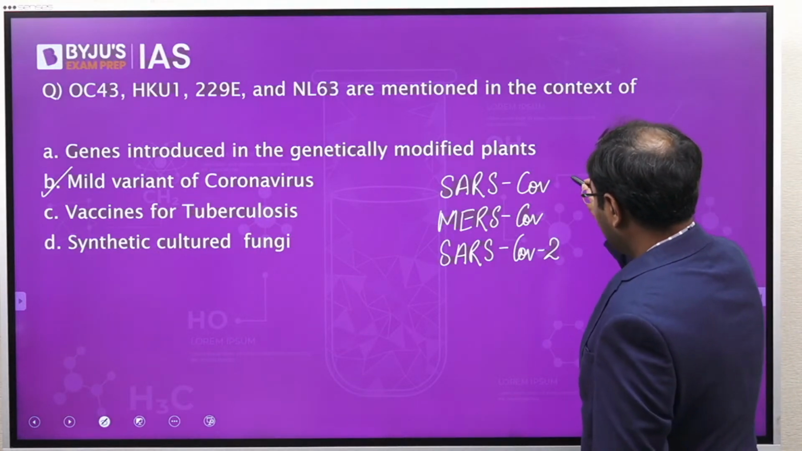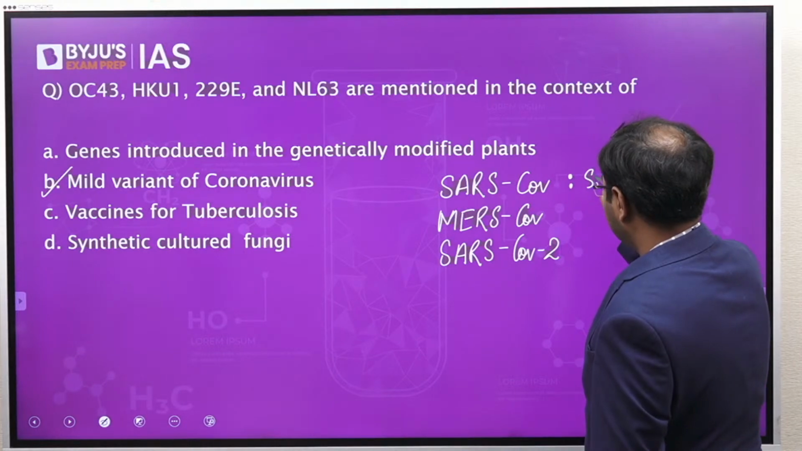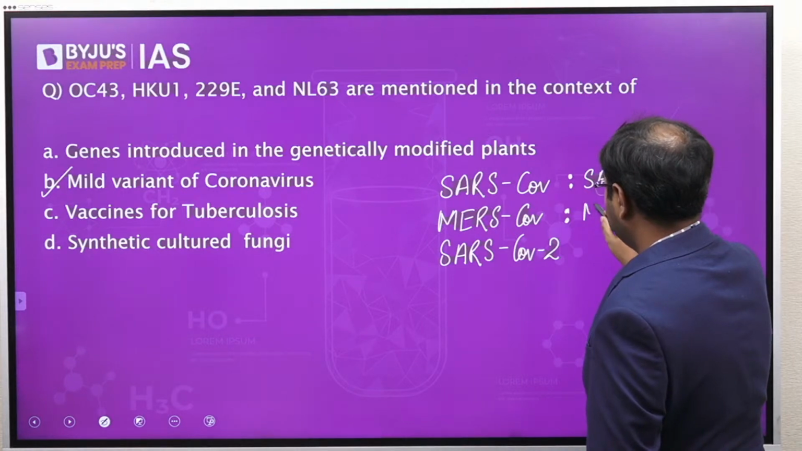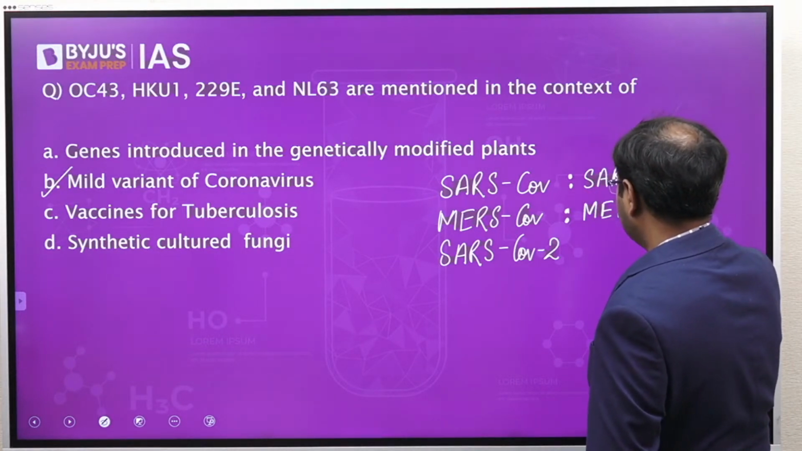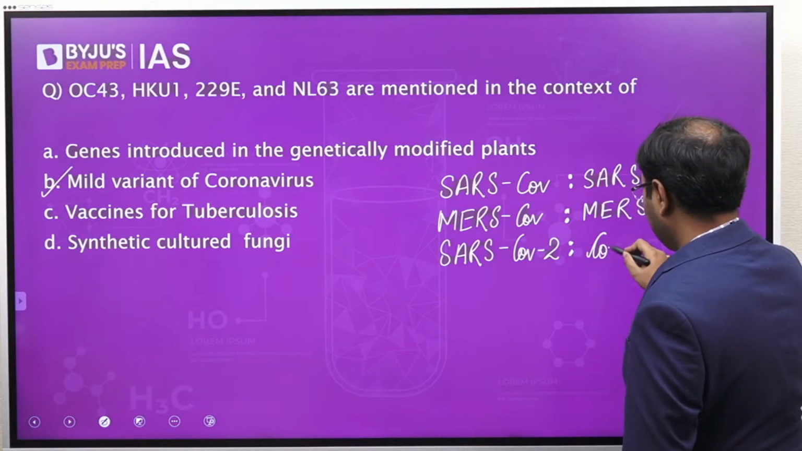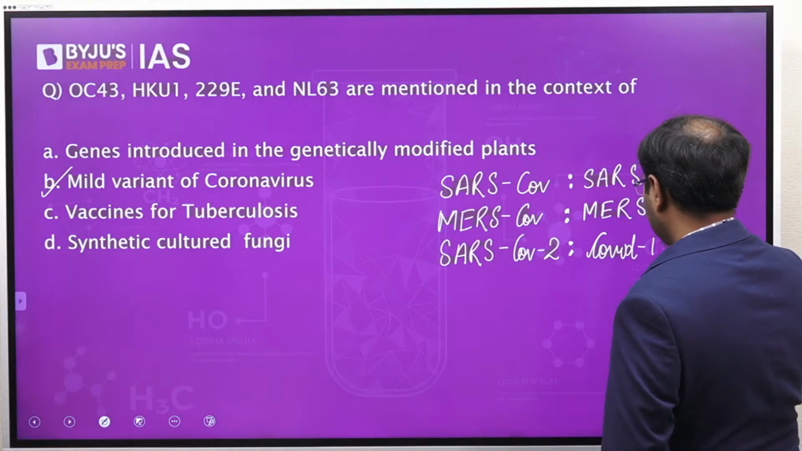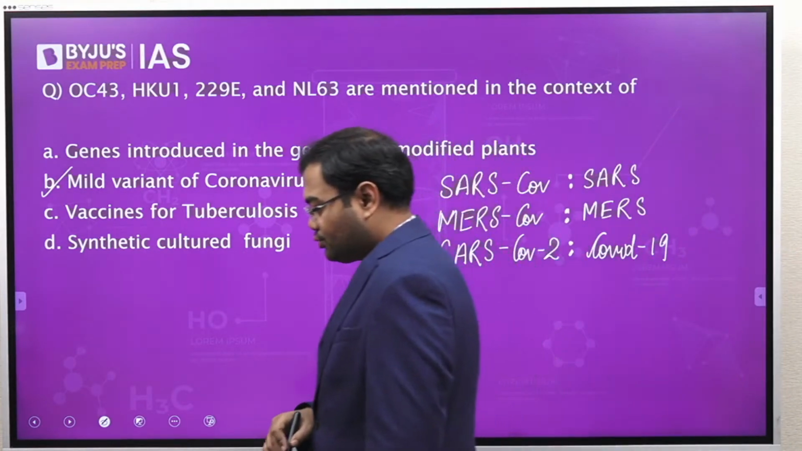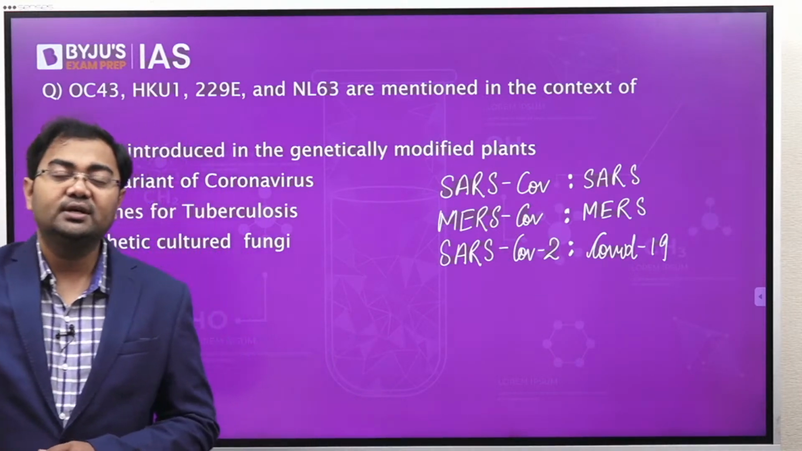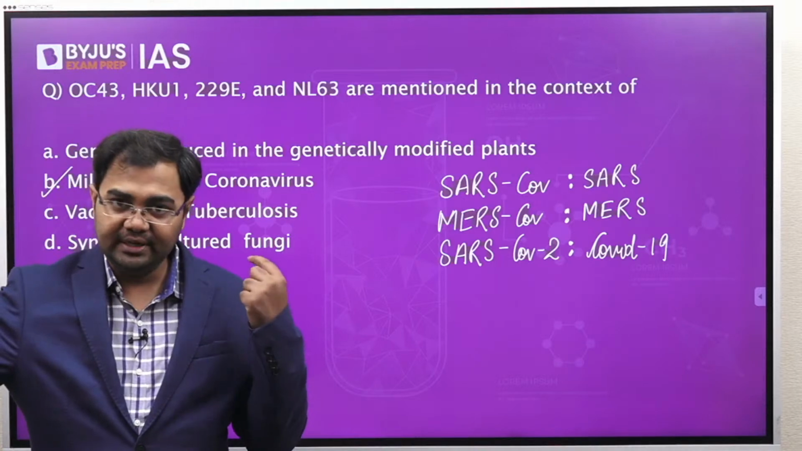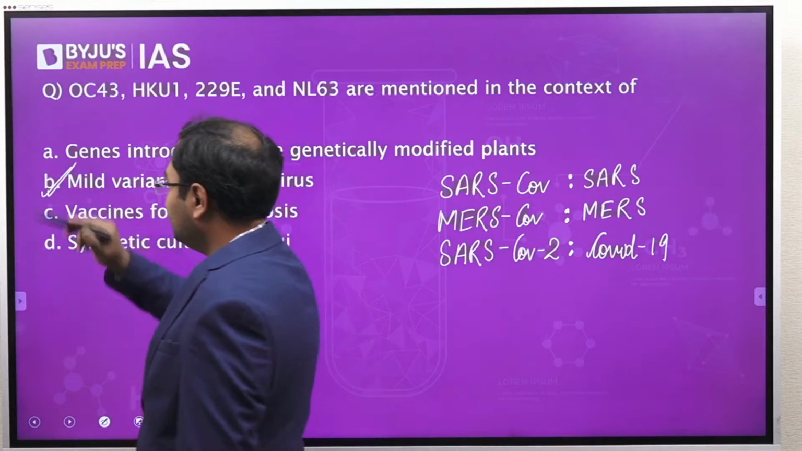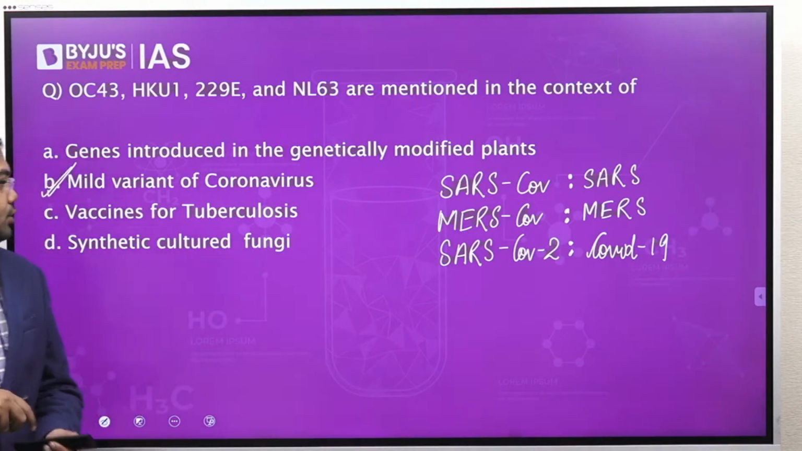When it comes to SARS-CoV, we know that this caused the disease that is SARS. MERS-CoV caused the disease that is MERS, that is Middle East Respiratory Syndrome. And SARS-CoV-2 has been the reason for COVID-19. So these are the three dangerous variants. And then we have other mild variants which have been listed in this question. So the correct answer here will be B, that these are mild variants of coronavirus.